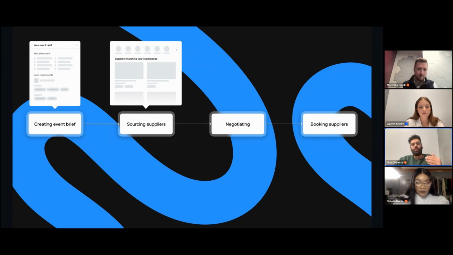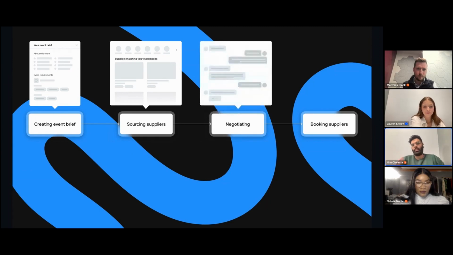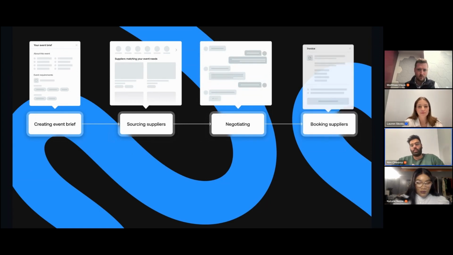And the next step is you make contact, and then you enter the negotiation process, right? So now you're talking to many different vendors and you're negotiating price. There's a lot of back and forth. And then finally, you book the supplier, which includes invoicing, paying them, and all that stuff. Now, Plan even goes beyond that, but we're just focusing on these 4 steps.